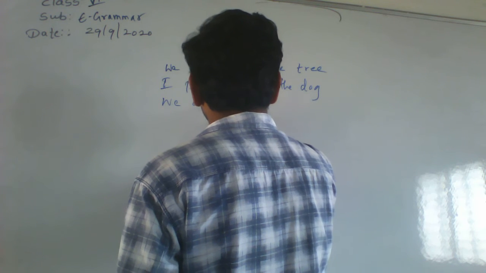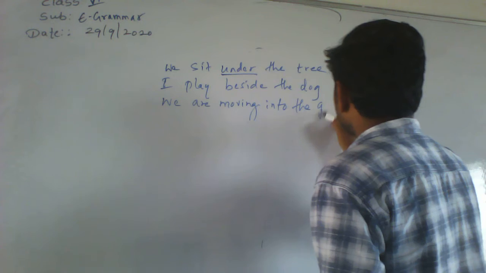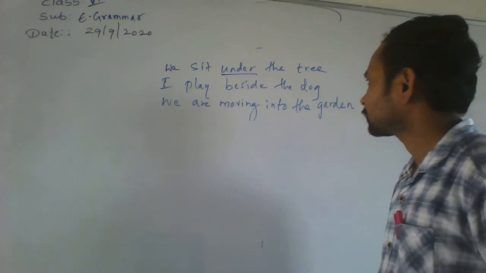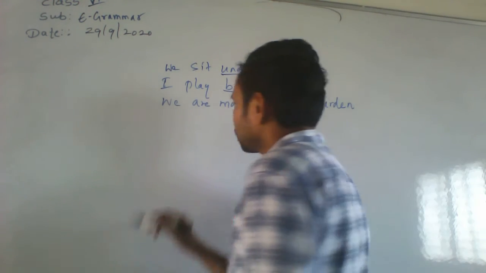We are moving into the garden. We are moving into the garden. Okay. Beside, into. Okay.